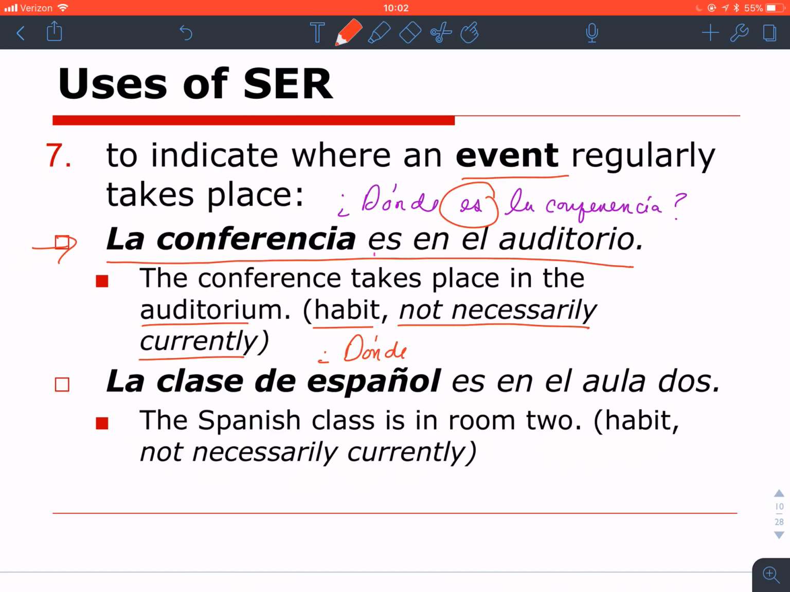¿Dónde es la clase de español? La clase de español es en el aula 2, which means that Spanish regularly takes place in room 2 when it is scheduled to occur, when that event is scheduled to occur.